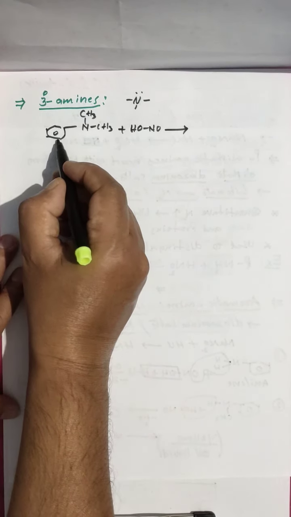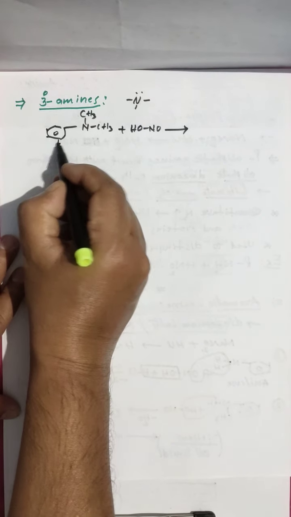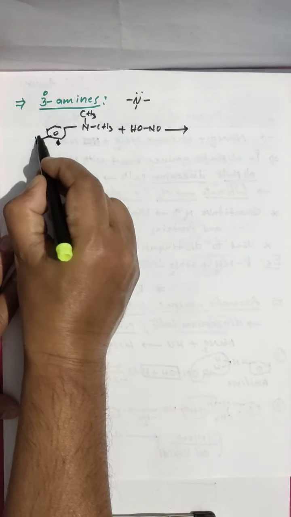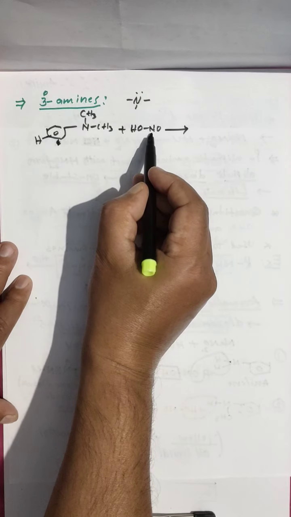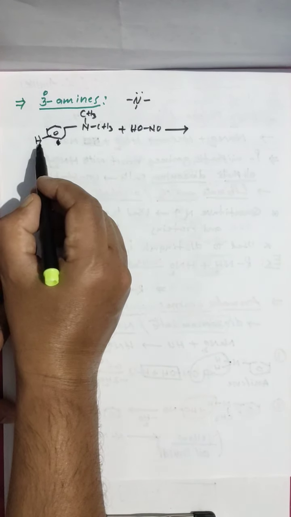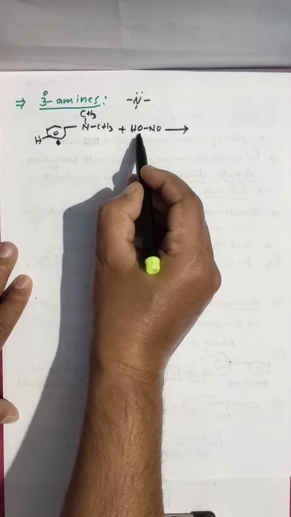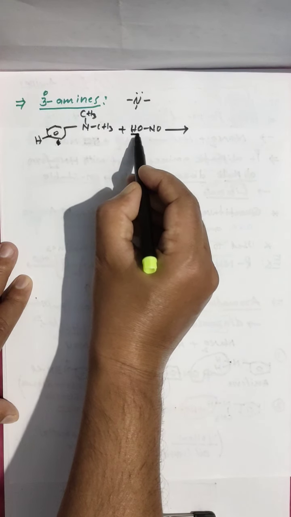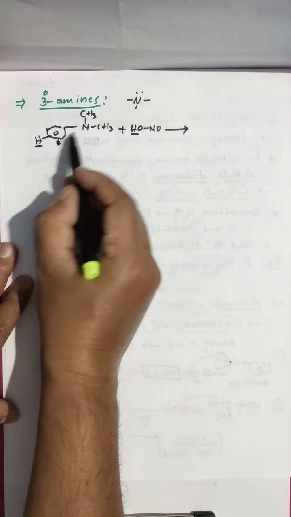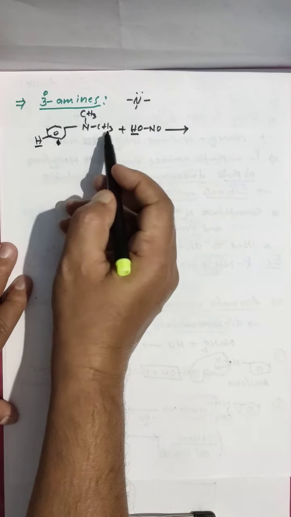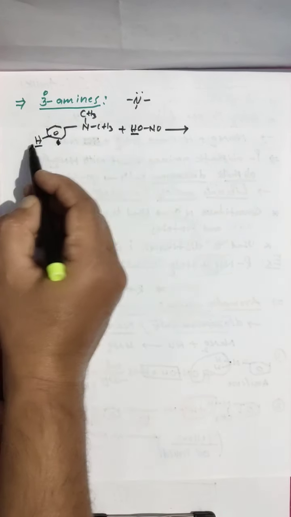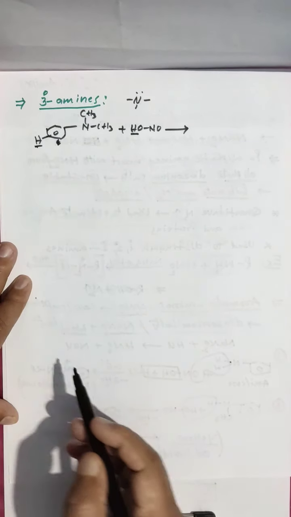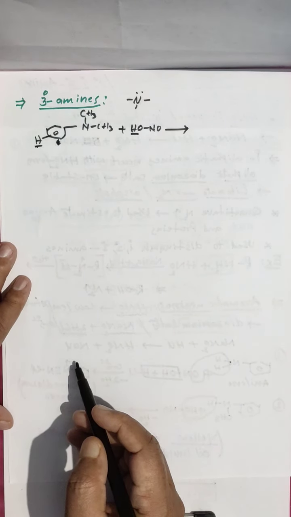But from the para position, 1 hydrogen, and this NO group coming to attack here, and this hydrogen and this OH will be removed as the water molecule. So this electron donating group suggests to this group to attack on the para position. So you are getting the para product.